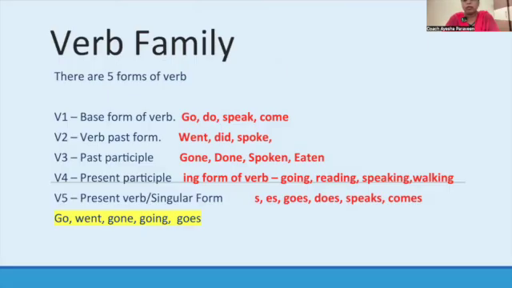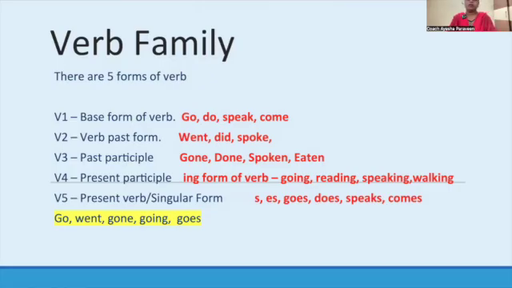V1 is the base form of the verb. V2 is the past form of the verb. V3 is the past participle form of the verb. V4 is the present participle form of the verb, and V5 is the present verb, that is, the singular form of the verb. We will understand each verb in detail in upcoming slides. But just keep it in mind that in the verb family, the verb has 5 kids, and their names are V1, V2, V3, V4, V5.